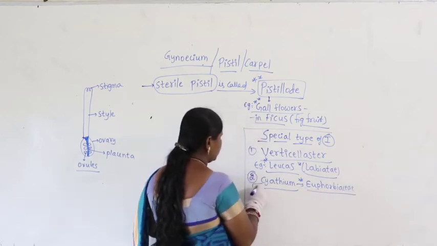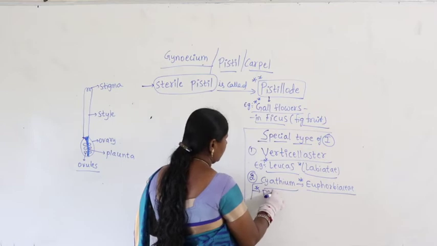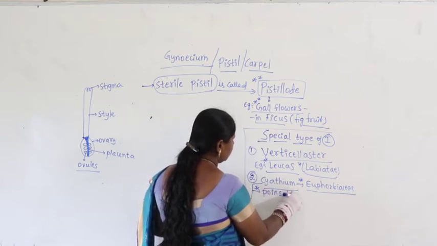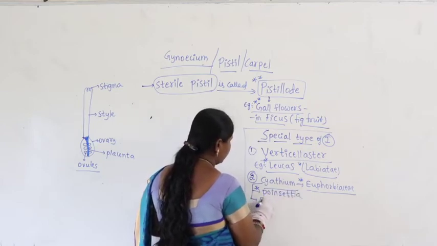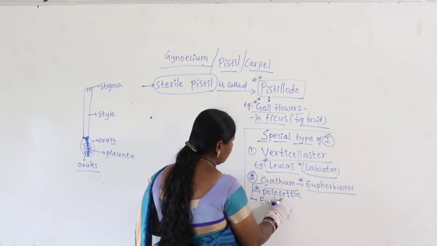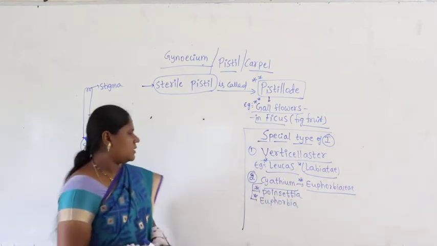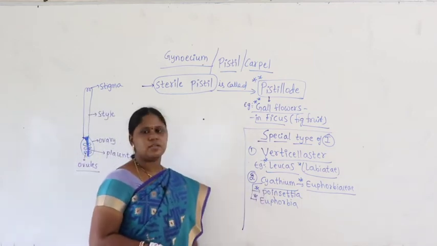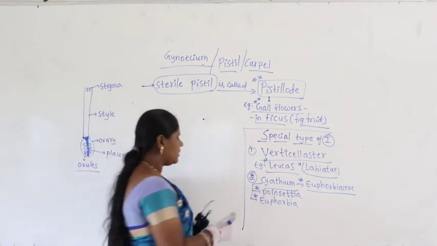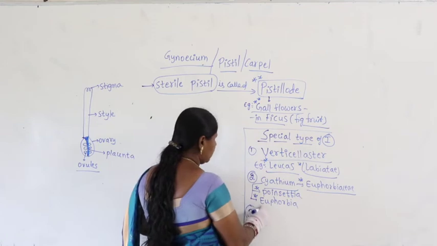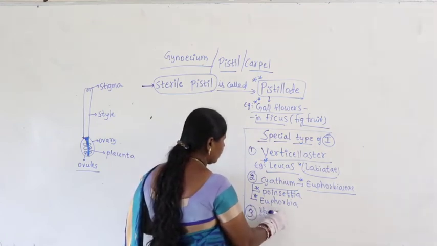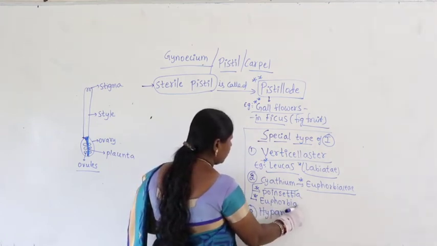Poinsettia as well as Euphorbia, these two are examples for Cyathium. And the third one is called Hypanthodium.